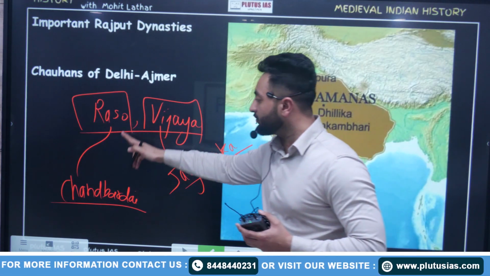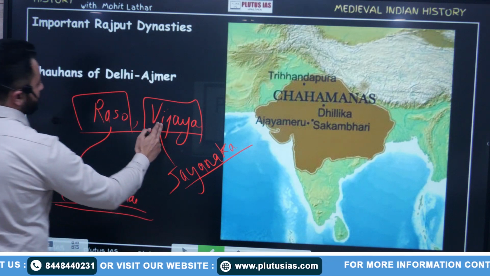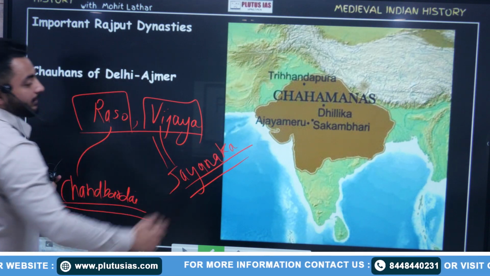So Prithviraj Raso was written by Chand Bardai and Prithviraj Vijaya was written by Jayanaka.